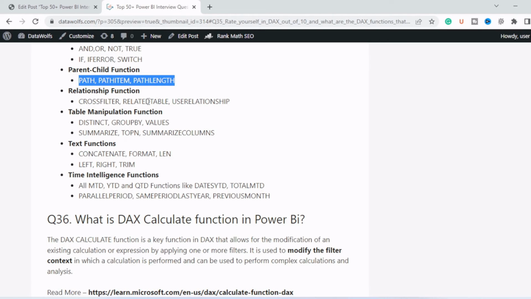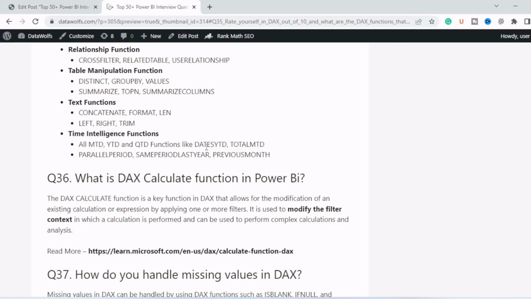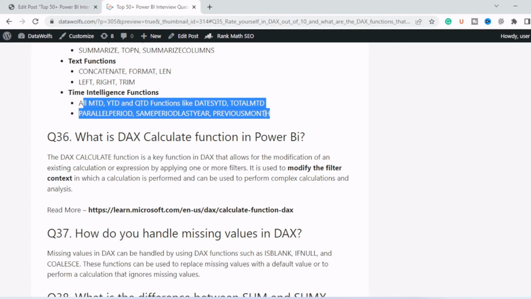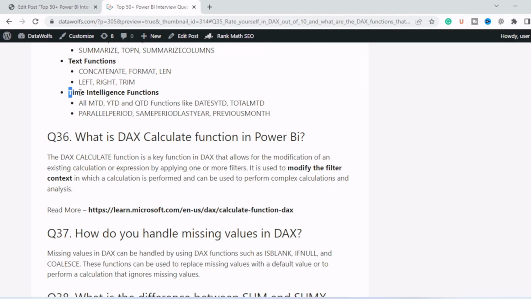Relationship functions like CROSSFILTER, RELATEDTABLE, USERELATIONSHIP. This is used to activate or use the inactive relationship. Then we have table manipulation functions like SUMMARIZE, TOPN, which are important. Then in text functions we have CONCATENATE, FORMAT, LEN, LEFT, RIGHT, TRIM. And in time intelligence, all these functions are very important. I haven't seen any interview where questions are not being asked related to time intelligence functions.